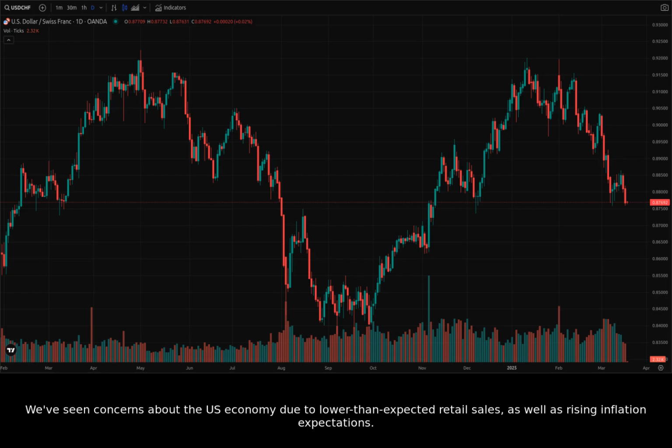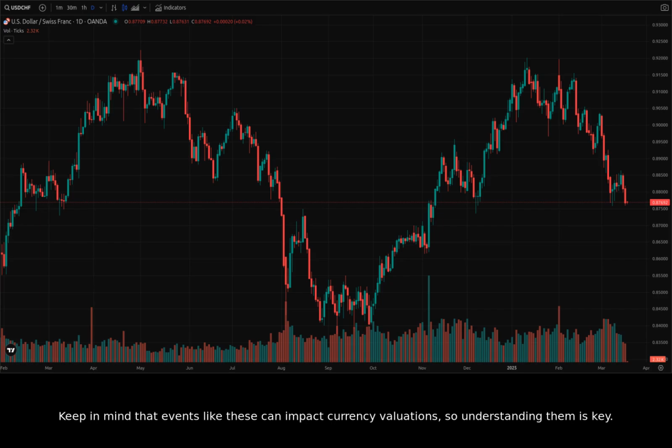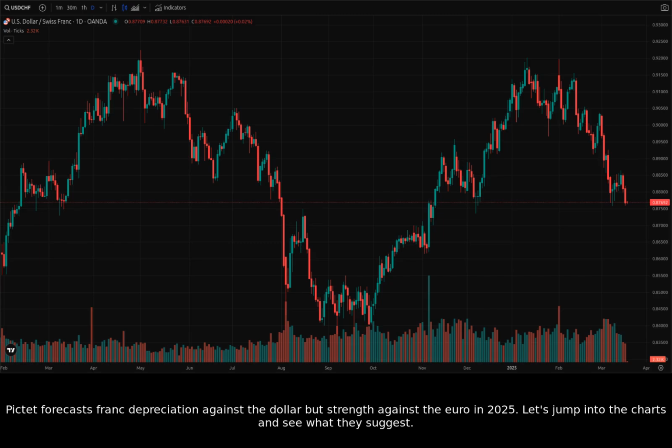We've seen concerns about the U.S. economy due to lower-than-expected retail sales, as well as rising inflation expectations. Keep in mind that events like these can impact currency valuations, so understanding them is key. Pictet forecasts franc depreciation against the dollar, but strength against the euro in 2025. Let's jump into the charts and see what they suggest.